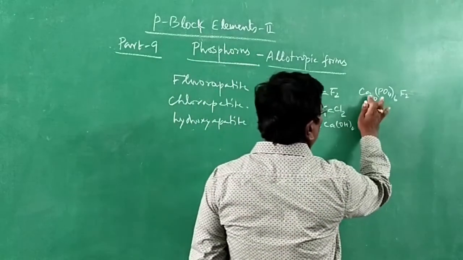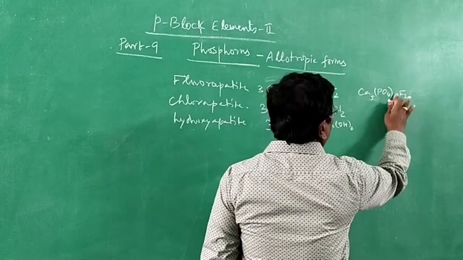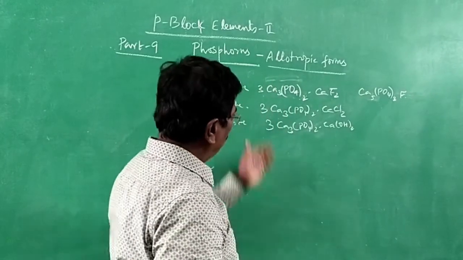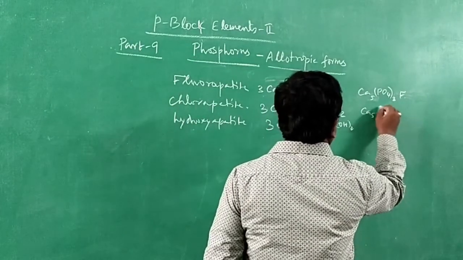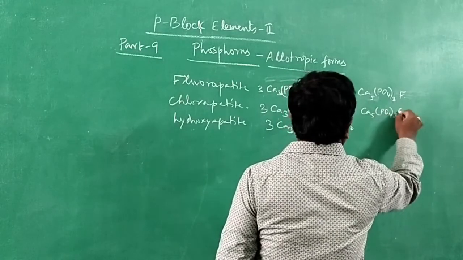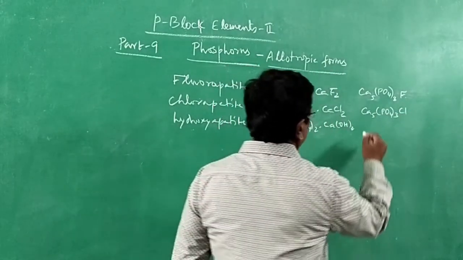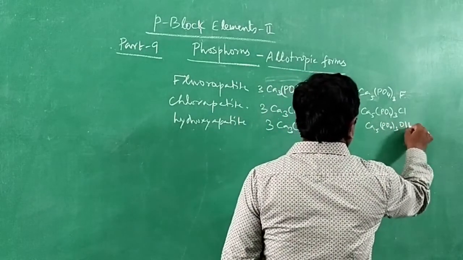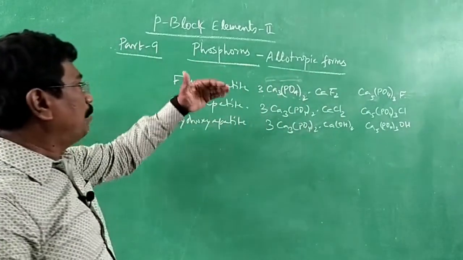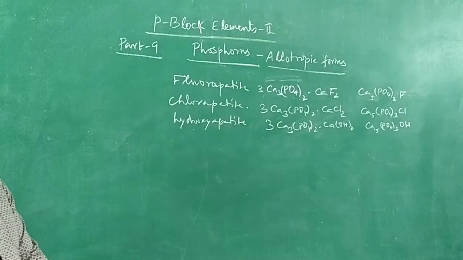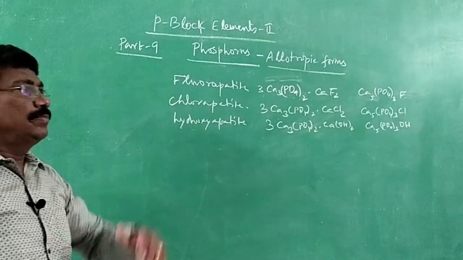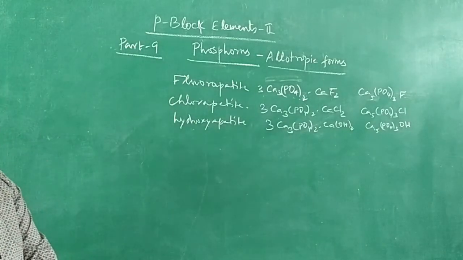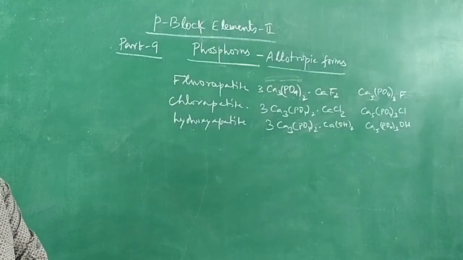If we simplify, it will come to Ca5(PO4)3F. So in short, it may be given like this. Likewise, for the next compound, Ca5(PO4)3Cl, and for the next, Ca5(PO4)3OH. So this is the general molecular formula for fluorapatite, chlorapatite, and hydroxyapatite. Phosphorus is the 11th most abundant element in the earth's crust, and it exists in various allotropic forms.